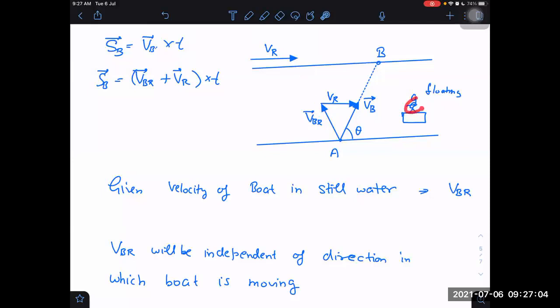With respect to this person, A point will be moving backwards. With respect to this person, B point will be moving backwards. This person will also see that the boat is reaching B point, but his story will be different. He will say that B point was moving backwards, the boat was also moving backwards, and B reached position B dash, and finally the boat met that point B dash. Okay. Yes, sir. Right. Okay.